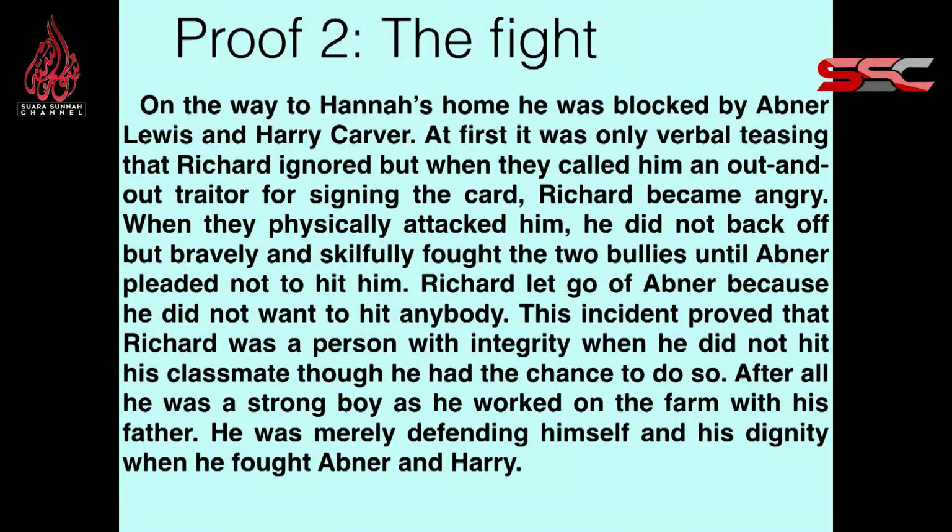Proof number 2, the fight. On the way to Hannah's home, he was blocked by Abner Lewis and Harry Carver, the names of the two bullies. At first, it was only verbal teasing that Richard ignored. He was very patient. But when they called him an out-and-out traitor for signing the card, Richard became angry.